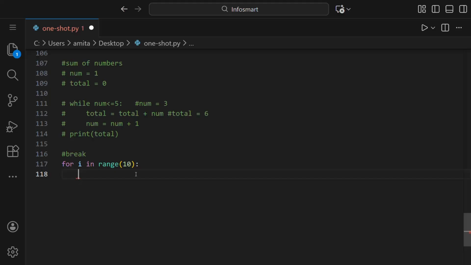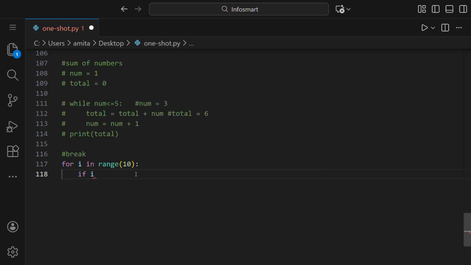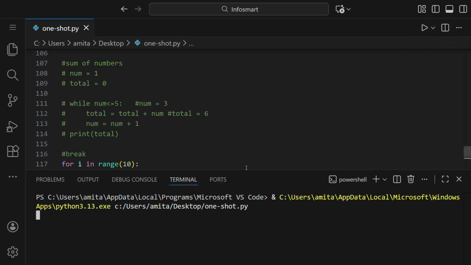If we want the program to exit when i is 5, then what we can do is write the if condition here, if i equal to 5, colon, and we have to break the program. So we'll just write break. That is, it will exit the loop. And next we print i. So we can run this. You can see 0, 1, 2, 3, 4.